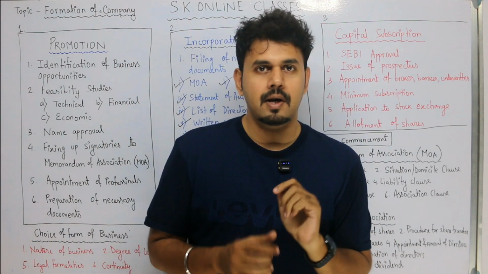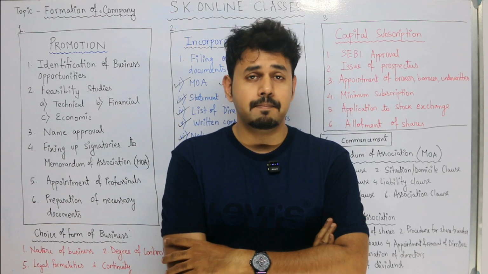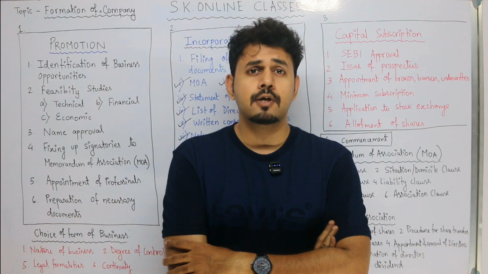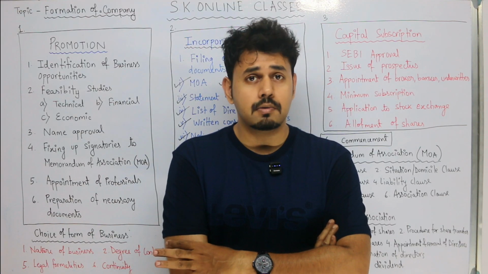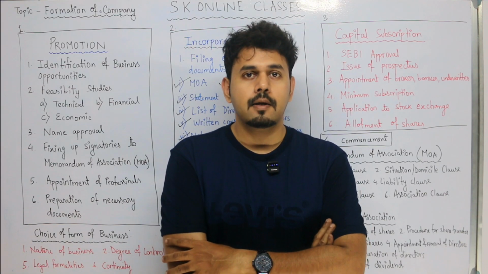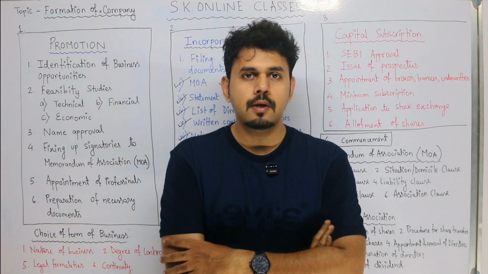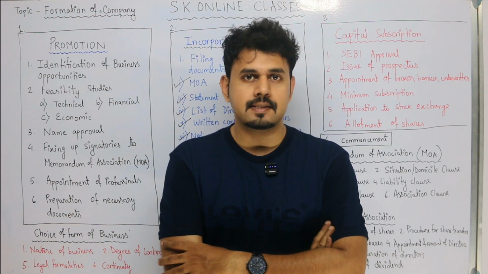Now, SEBI approval. How can a company get SEBI approval? There are many joint stock companies, public limited companies, which have not raised finance from the public. Why? Because they did not get the SEBI approval. To get SEBI approval, you need to follow certain compliances.